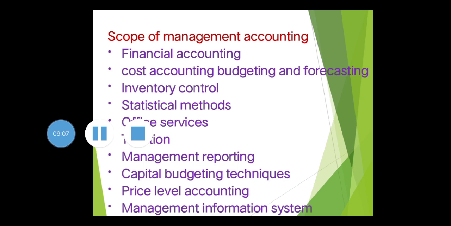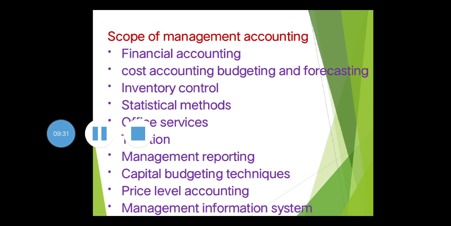Office services include documentation, filing, indexing, preparation of reports, etc. So this is also a part of management accounting. The reports prepared by him, the interpretation done by him, should be reported to the different levels of management. For that he has to use office services.